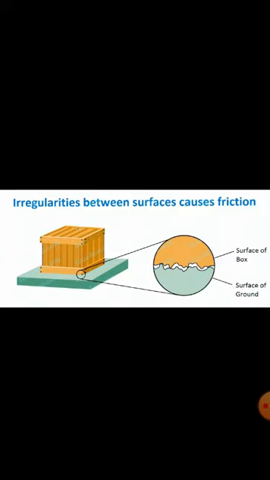These irregularities get interlocked and slow down or may even stop the moving object. We will be learning more in detail about friction in the next chapter.